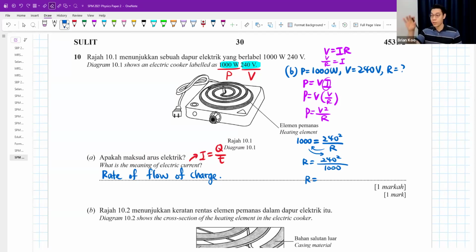So this way is not the only way, remember. I said you can also go and find the current. After you found the current, you sub into here, you find out the resistance. Also works. The answer will be exactly the same. That is part B1.